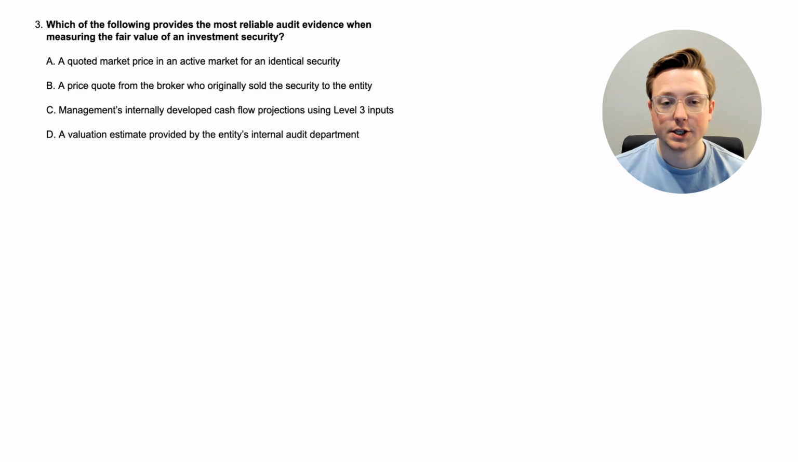All right, here we are at question 3. Which of the following provides the most reliable audit evidence when measuring the fair value of an investment security? So let's go through the options. Option A, a quoted market price in an active market for an identical security. Option B, a price quote from the broker who originally sold the security to the entity. Option C, management's internally developed cash flow projections using level 3 inputs. Or option D, a valuation estimate provided by the entity's internal audit department.